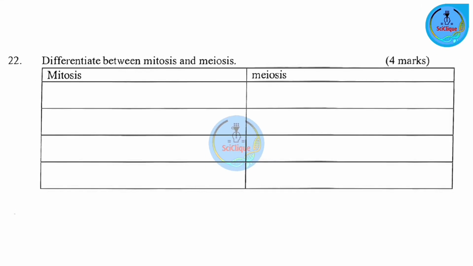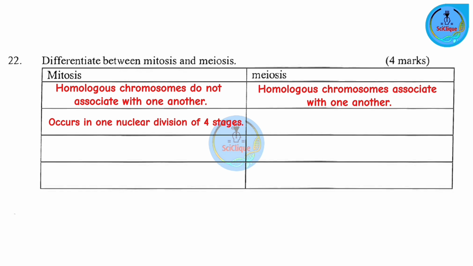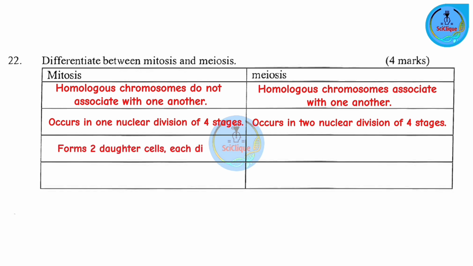Question number 22. Differentiate between mitosis and meiosis. So in mitosis, homologous chromosomes do not associate with one another. In meiosis, homologous chromosomes associate with one another. Mitosis takes place in one nuclear division of 4 stages. Now, in meiosis, this takes place in 2 nuclear divisions with each having 4 stages. Mitosis produces 2 daughter cells with each being diploid. In meiosis, you're going to have 4 daughter cells, each being haploid.